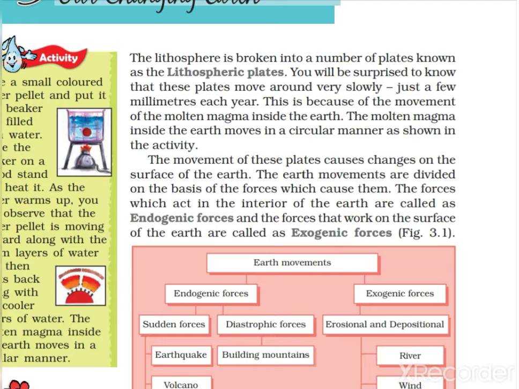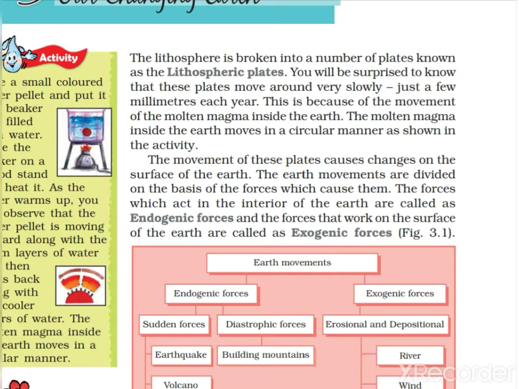The movement of this plate causes changes on the surface of the earth. It is not only that movement will happen once and then be stopped. Because of this movement of the plate, there are slight changes in the surface of the earth. Obviously, all of a sudden we cannot notice that yesterday the landform was like this, today it is like this, tomorrow it will be like this. These changes are so gradual that we cannot notice them, but over a long span of time this change can occur.